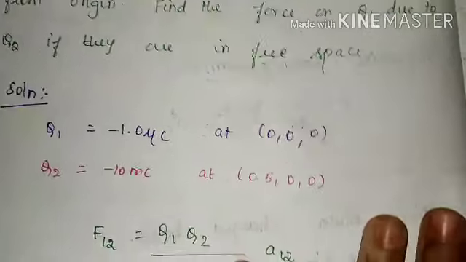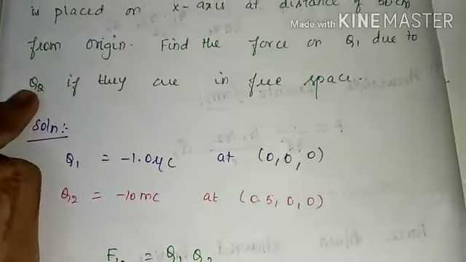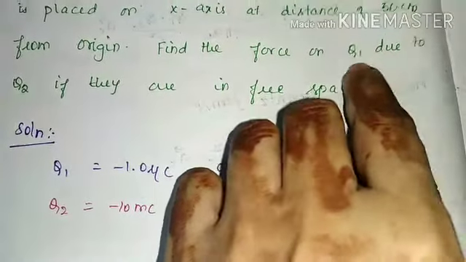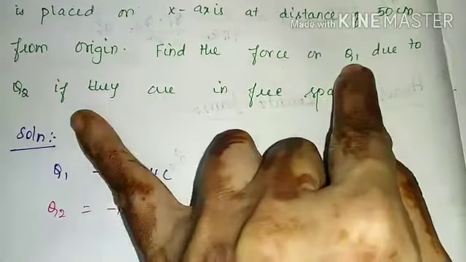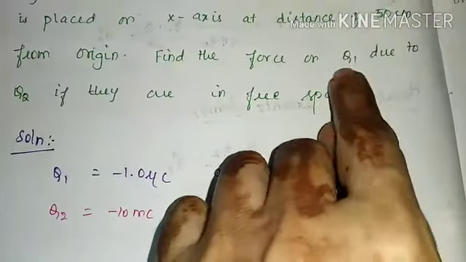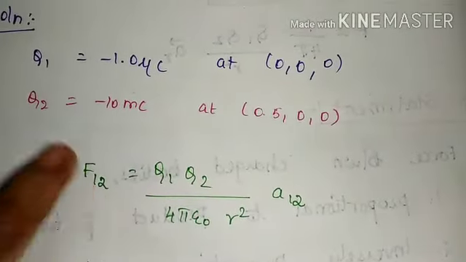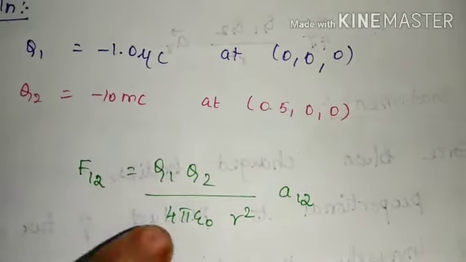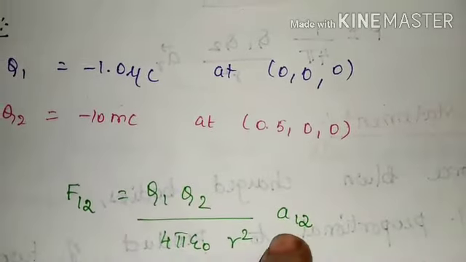Right? Now they have given force on Q1 due to Q2. How do we write it? First, Q1 is given, so we can write it as F12. If they had given Q2 due to Q1, since 2 comes first, we would write F21. Here, since Q1 comes first, we write the formula as F12. So F12 is equal to Q1 Q2 by 4 pi epsilon naught r squared.